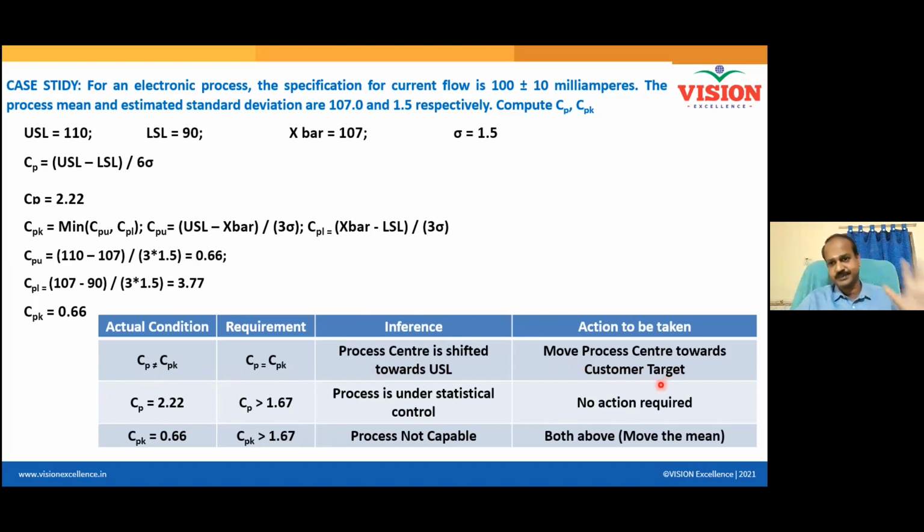You do something. List all the causes, find out the potential causes, and then validate the causes, take action, then only this condition will get satisfied. It won't get fulfilled easily. And CP equal to 2.22, you don't need to do anything because spread is completely under control, right? This is what we call statistical control. And then CPK 0.66 means you can understand requirement is more than 1.67. Your process is not capable.